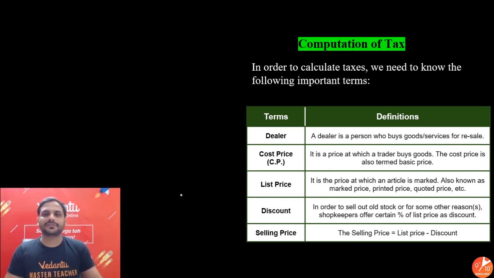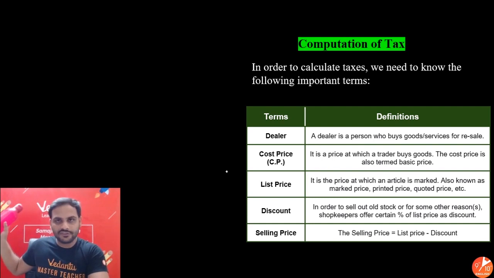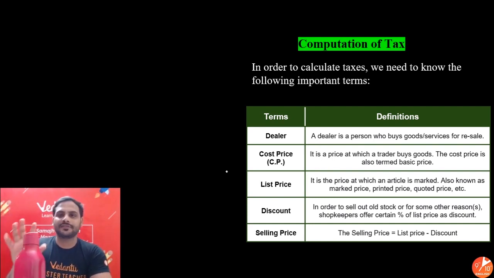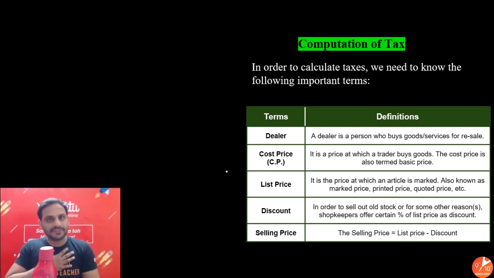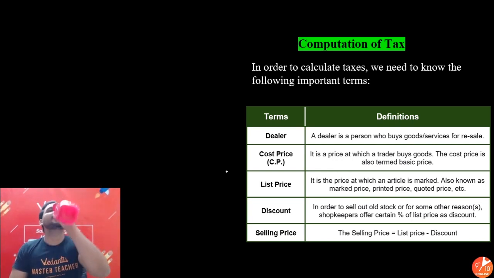Simple. Cost price, the price at which the dealer or the seller buys the product. Suppose I will be selling this bottle to you at 100 rupees. But I got it from some wholesaler at 60 rupees. So I am the seller over here for you. The price at which the seller has bought the item, I have got it at rupees 60, rupees 60 will be my cost price. I am selling it at rupees 100, rupees 100 will be the selling price. Simple thing.